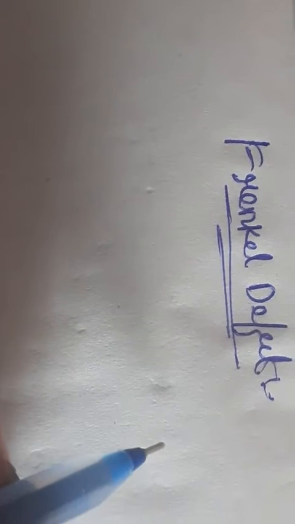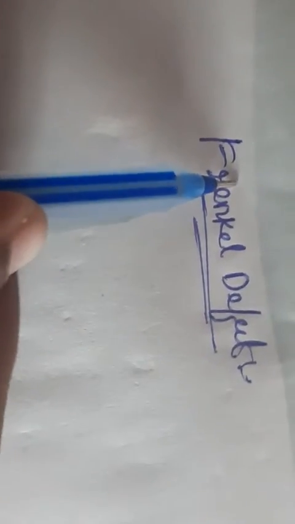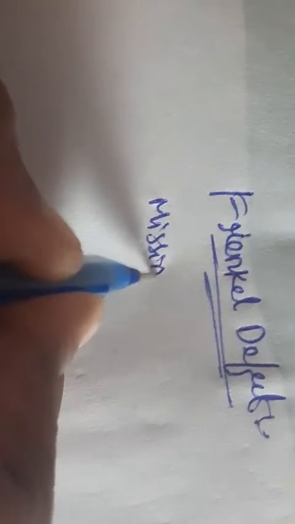So Frenkel defect is nothing but what here? In Schottky defect, what I have told you is equal missing of cations and anions. But in Frenkel defect there will be a missing of cation